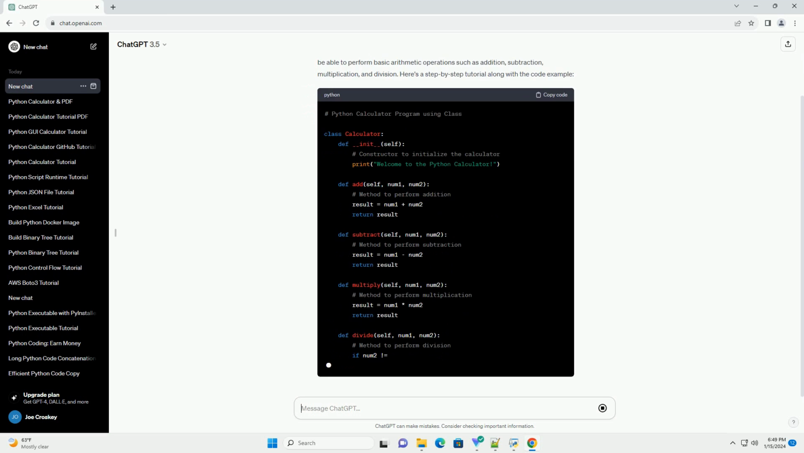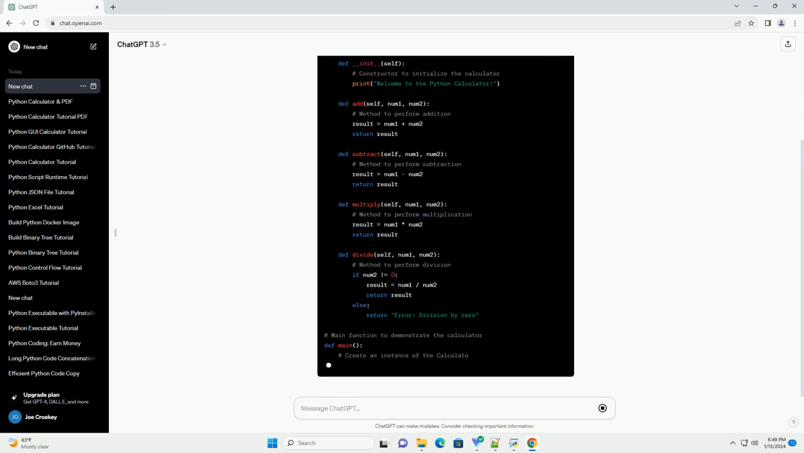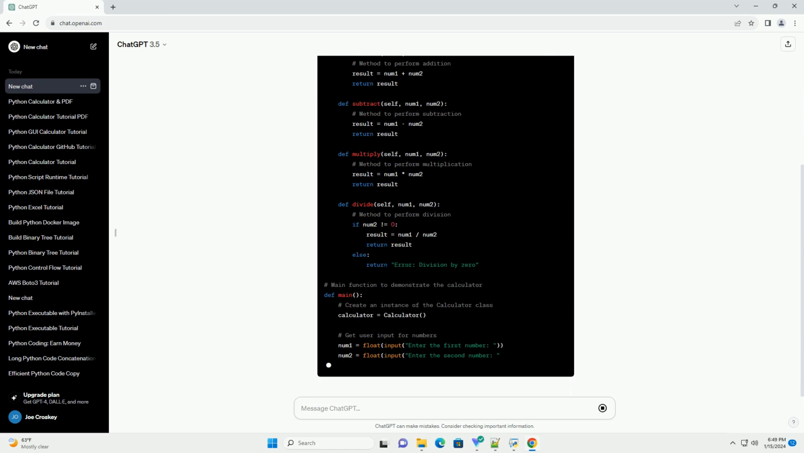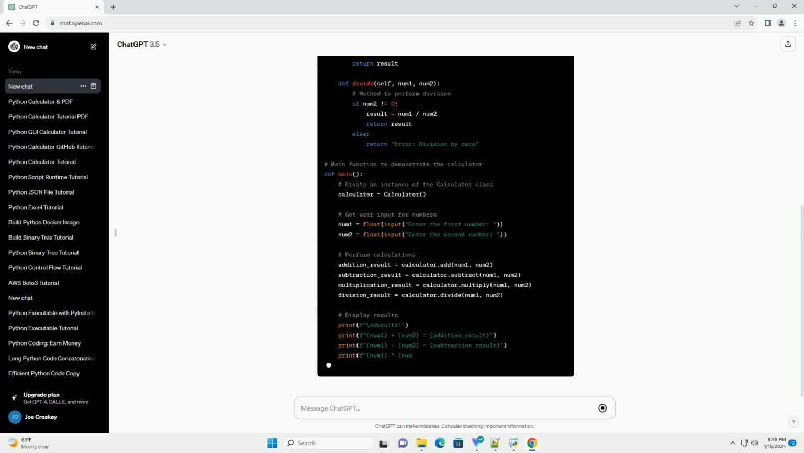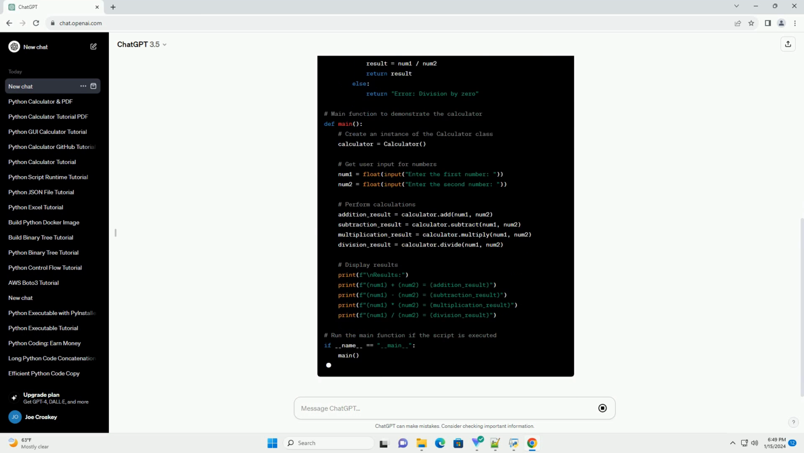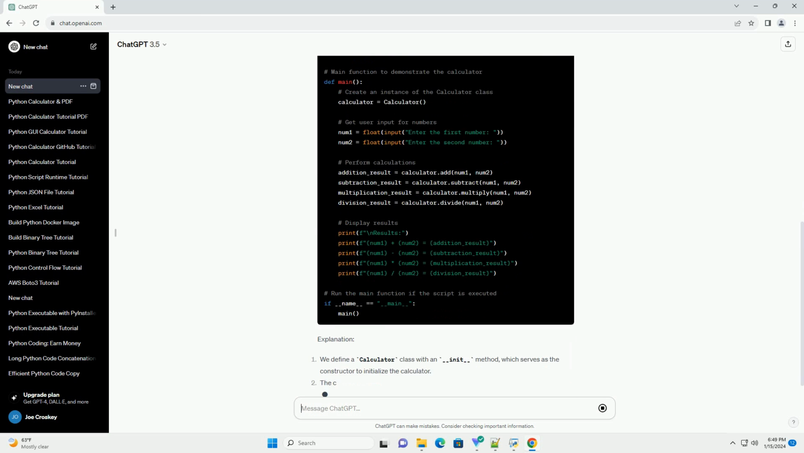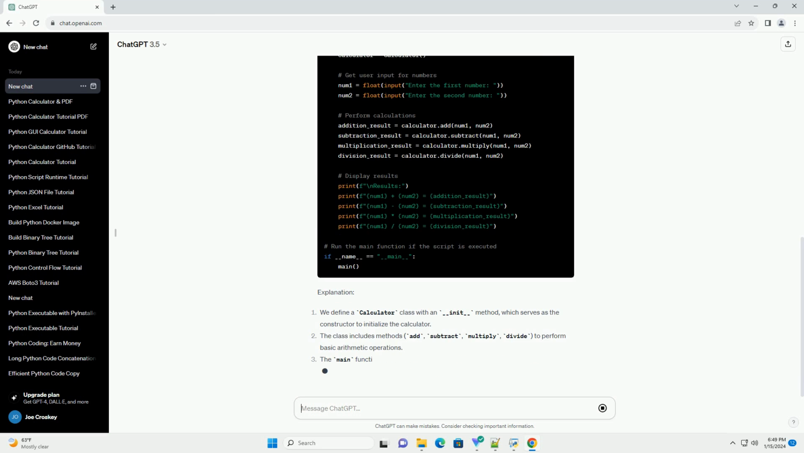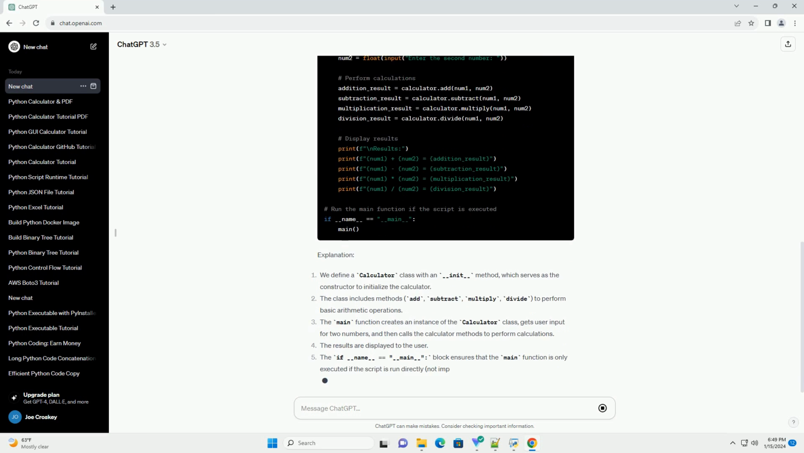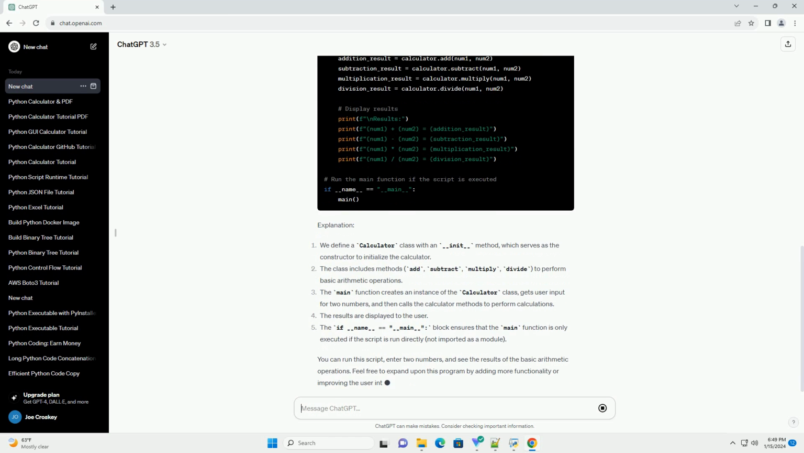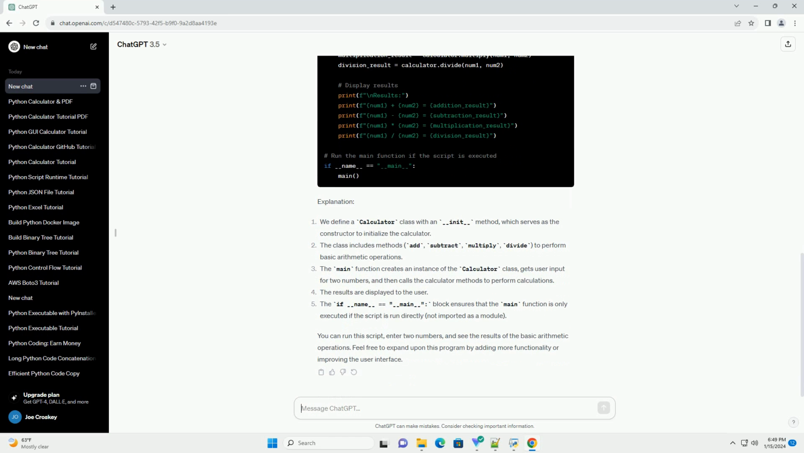Explanation. We define a Calculator class with an __init__ method, which serves as the constructor to initialize the calculator. The class includes methods add, subtract, multiply, divide to perform basic arithmetic operations. The main function creates an instance of the Calculator class, gets user input for two numbers, and then calls the calculator methods to perform calculations. The results are displayed to the user.